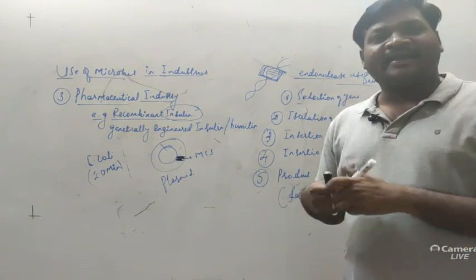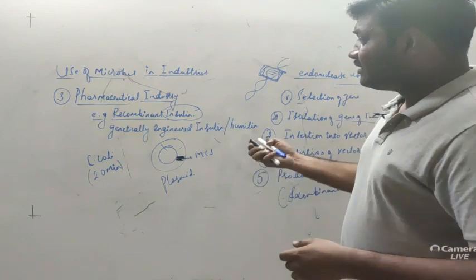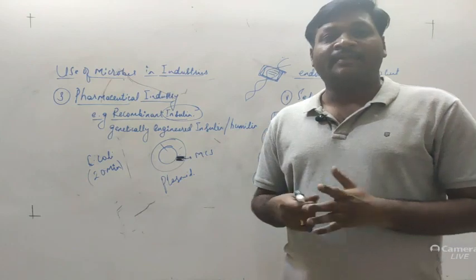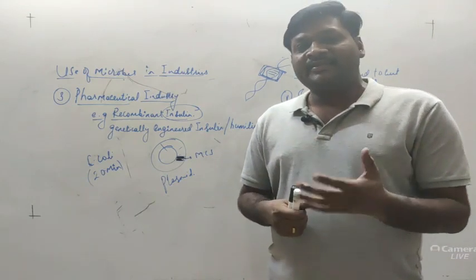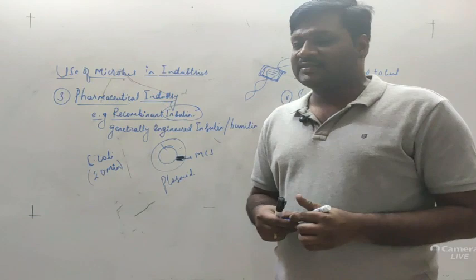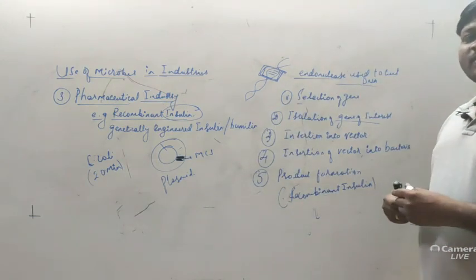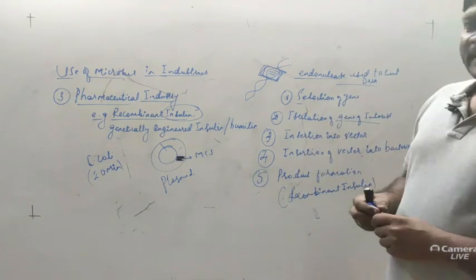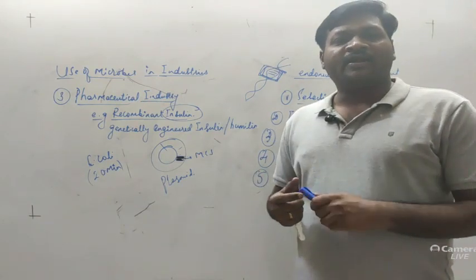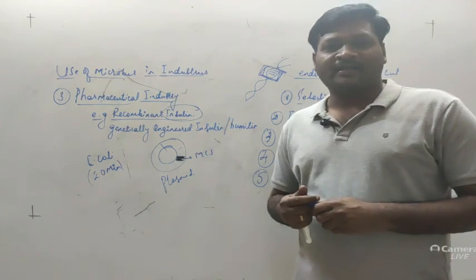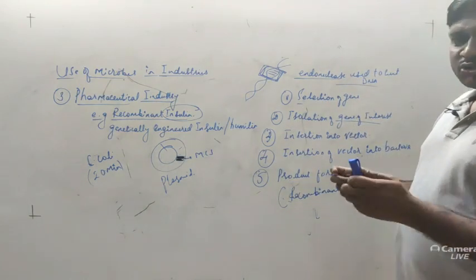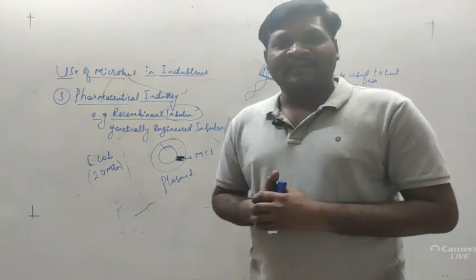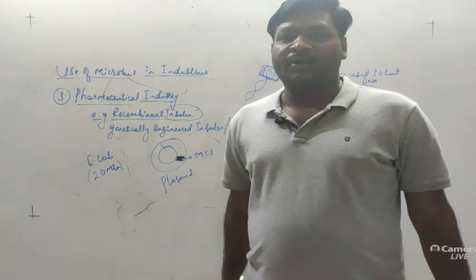In a similar way, many different medicines can also be produced, not only insulin. Take the example of antibiotics. What are antibiotics? These are chemical substances which inhibit the growth of other pathogenic microorganisms. The first antibiotic was discovered by Alexander Fleming in the year 1929. He produced the first antibiotic, penicillin, from Penicillium notatum and Penicillium chrysogenum. Now, what is the use of that penicillin? It was acting as an antibiotic.